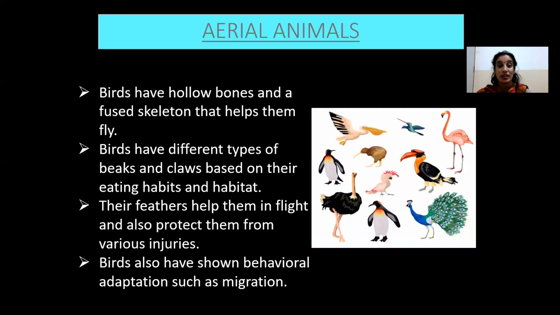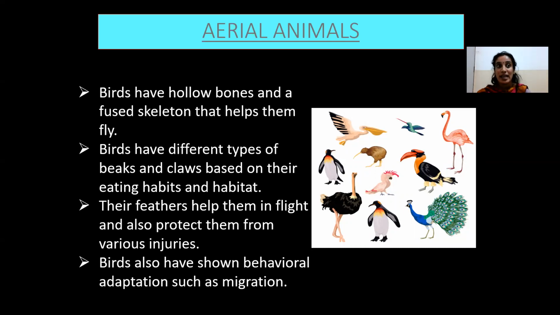Next, we are moving to the aerial animals. Animals that have the special characteristic that they have wings which help them to fly. Those animals which are able to fly are referred to as aerial animals. Examples are birds, bats, and insects.